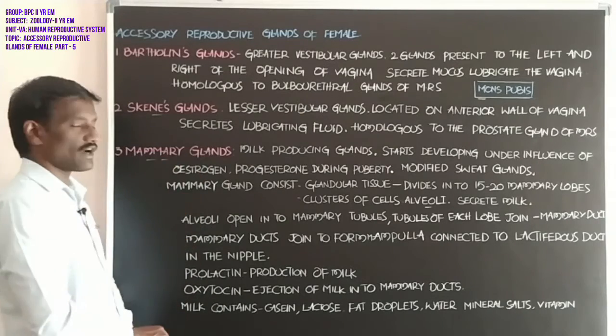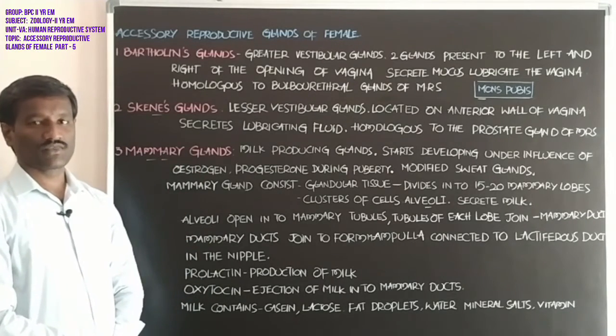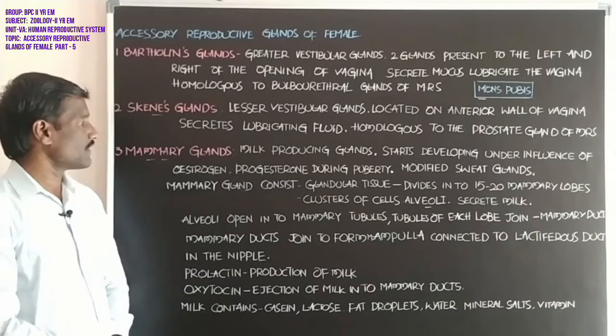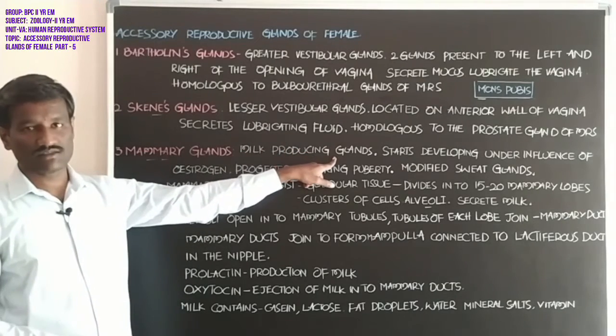Students, the mammary glands. What about the mammary glands? These are also called breast milk producing glands.